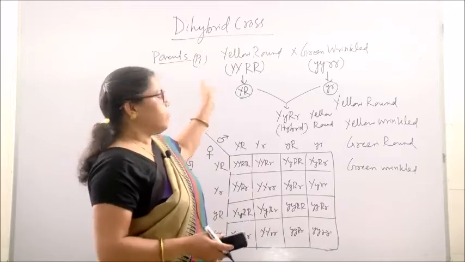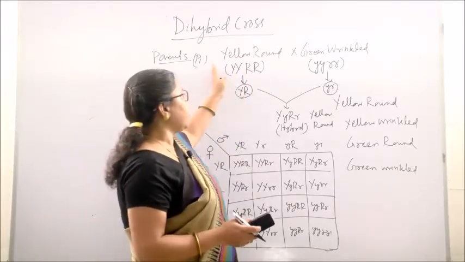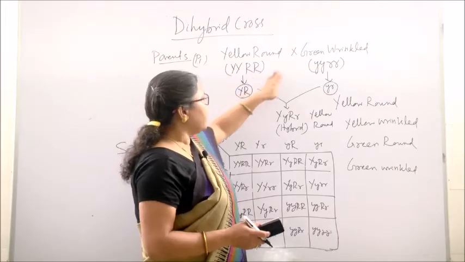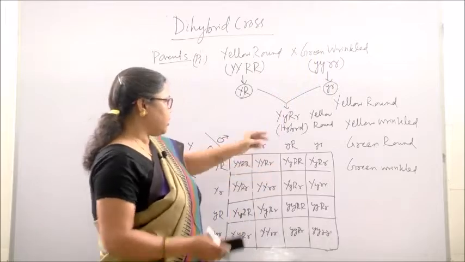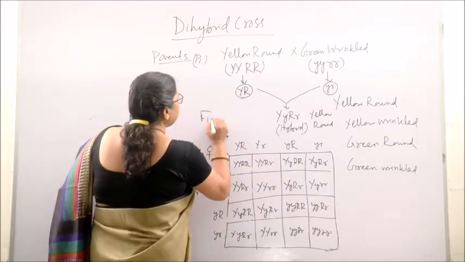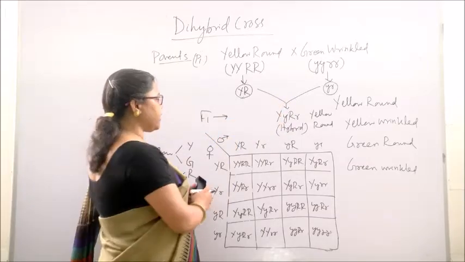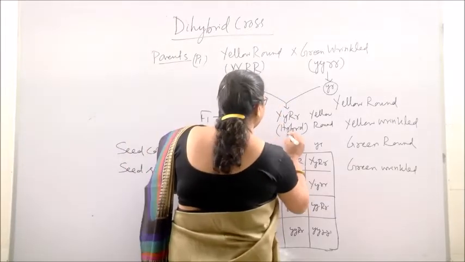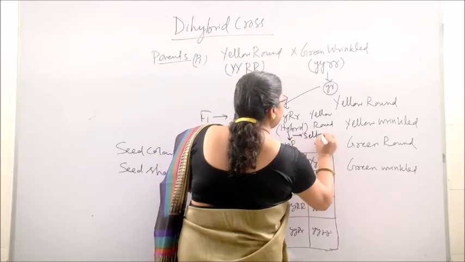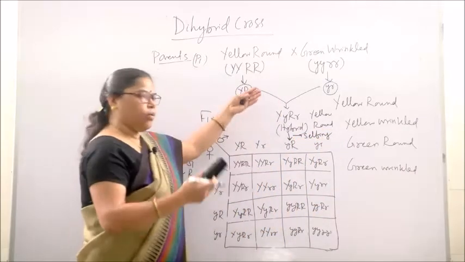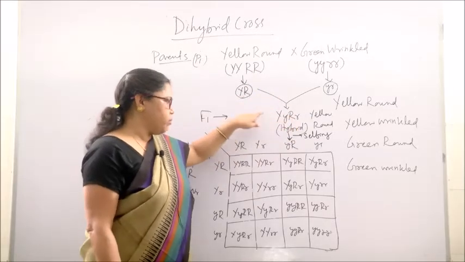Here also, through monohybrid cross experiments, Mendel knew that the yellow character is dominant over green and the round character is dominant over the wrinkled character. That is why the F1 plants were all with yellow and round seeds. And when these F1 plants undergo self-fertilization with another plant of yellow and round seeds with such type of genotype.